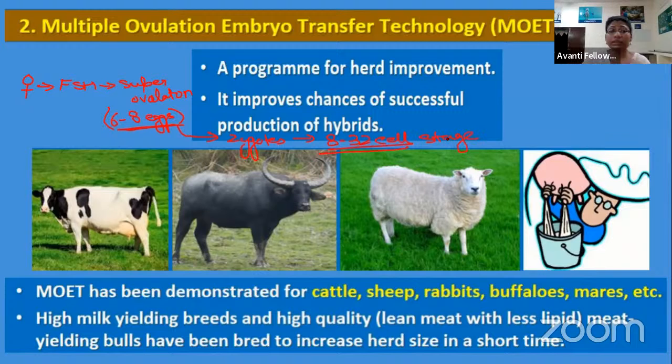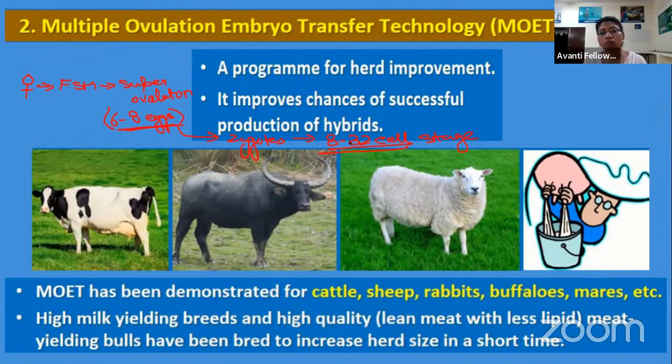All these 6 to 8 zygotes will develop to the 8 to 32 cell stage, that is the blastomere and the morula stage, right? When the embryo reaches the morula stage, these embryos are removed from the original female.